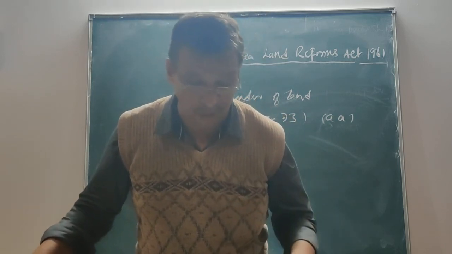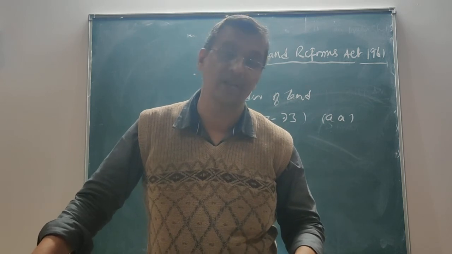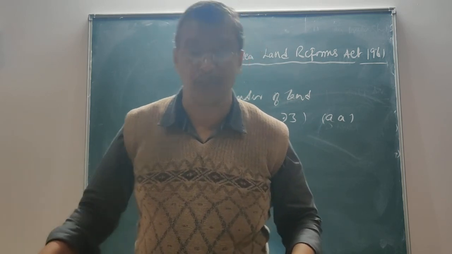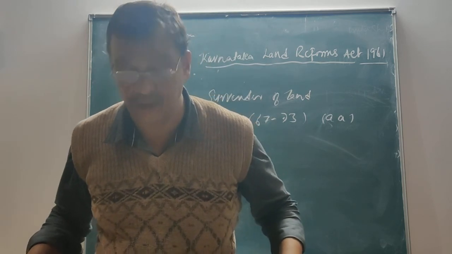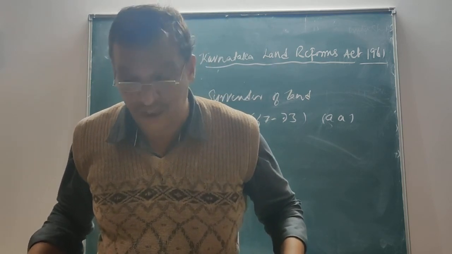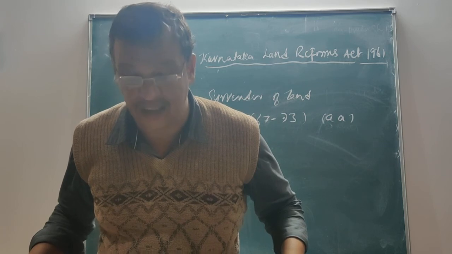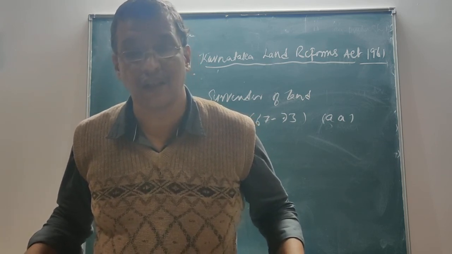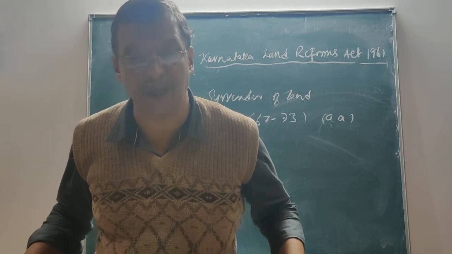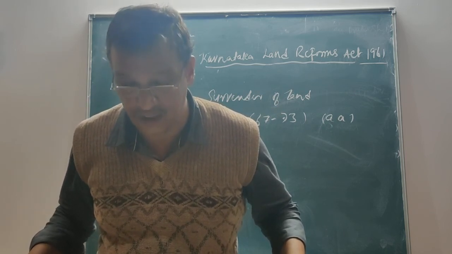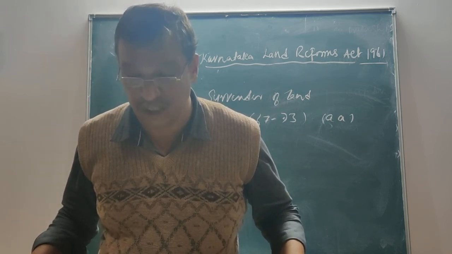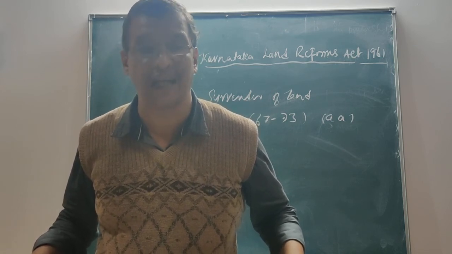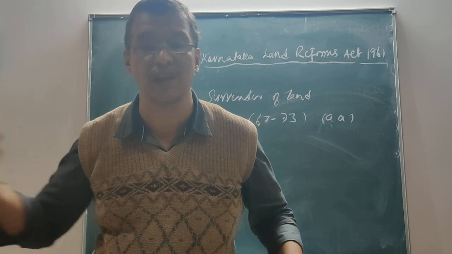So in this form, my friends, we shall see that the surrender can be made, and there is also a prohibition of alienation of certain land. That is, any person who happens to hold excess land which is not alienable, that is, if he has received the property by way of sale, gift or exchange, until he furnishes the declaration under section 66, then we say that it is above the ceiling limit.